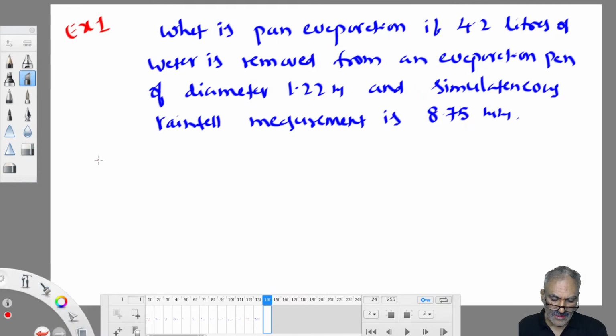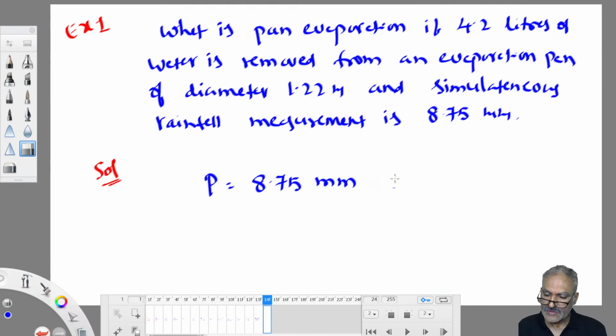Understood? That's all. So what is given to you? P is given. P in 24 hours is 8.75 mm. Let it be in mm only, no issue. So what is given? Indirectly, the volume of water removed is given. So the volume of water removed from the pan is given as,